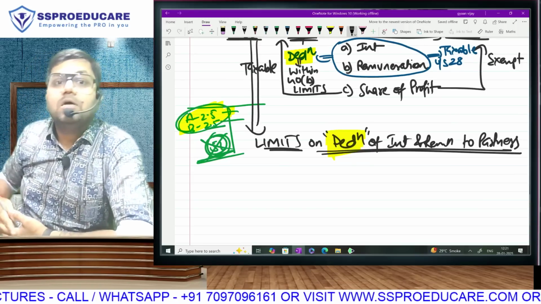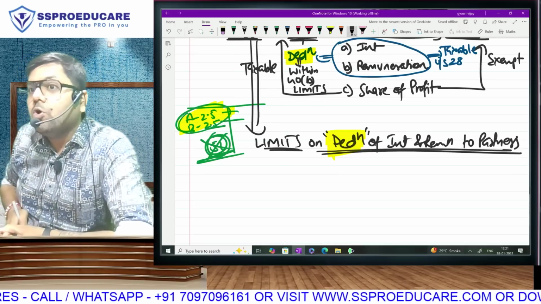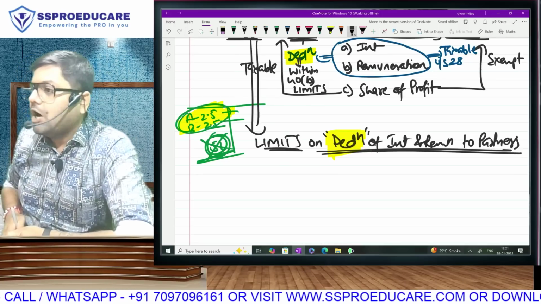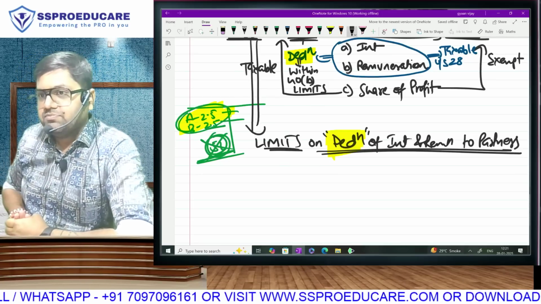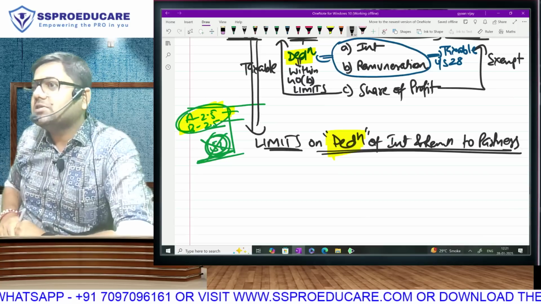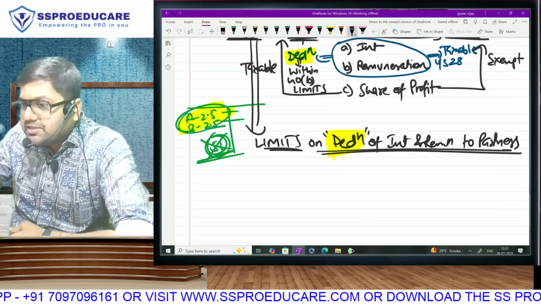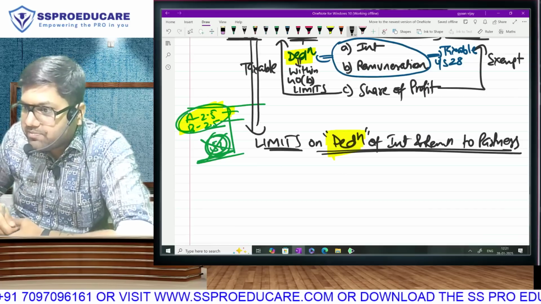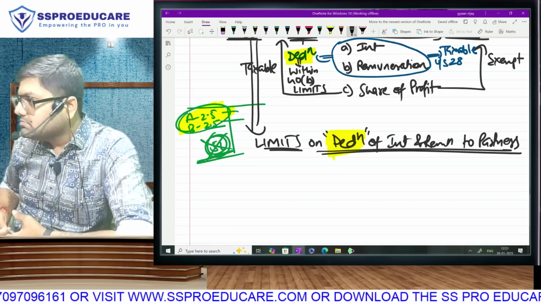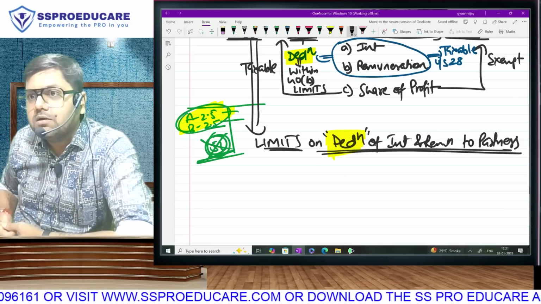Think about it, because the brightest students go wrong here. Don't get confused. How much is the amount paid by the firm? 5 lakh. From that, how much deduction has the firm taken? You yourself said add back 1 lakh. That means 1 lakh is included in the income of the firm, because you have added it. That means the firm has paid tax on 1 lakh.